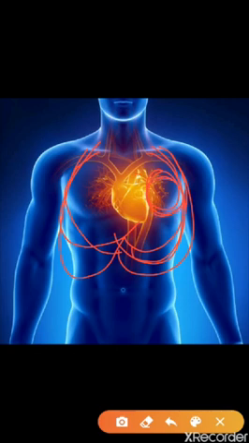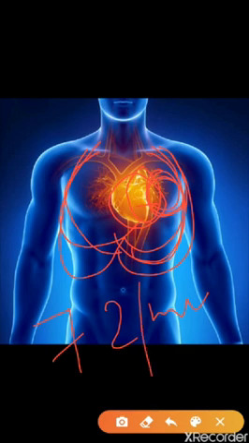It is present in the middle, slightly left. This is the position of the heart where it pumps every time, and the normal heartbeat is 72 times per minute.